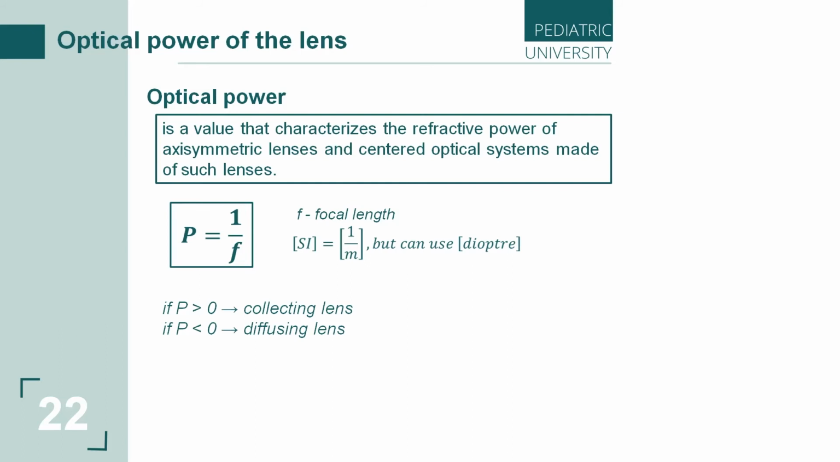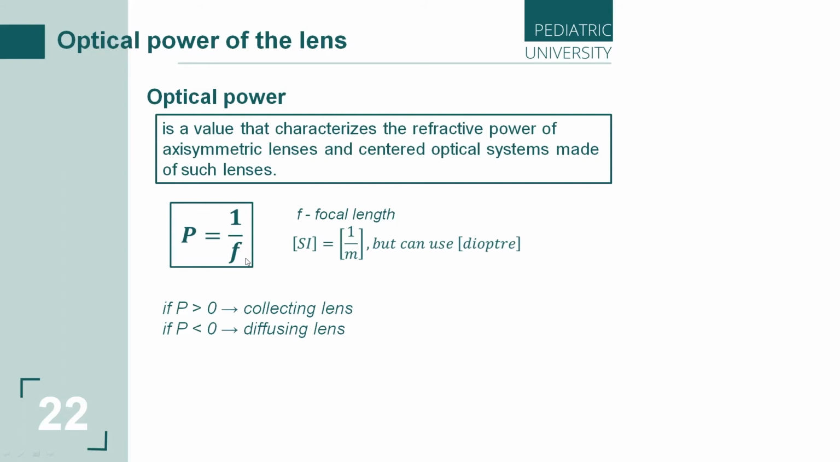The optical power of the collecting lenses, or the converging lenses, is always positive, and the optical power of the diverging lenses is negative. Don't forget about it. According to this law, how can we calculate the optical power P? We should put 1 divided by focal length. The SI international unit is 1 divided by meter, because focal length is distance.